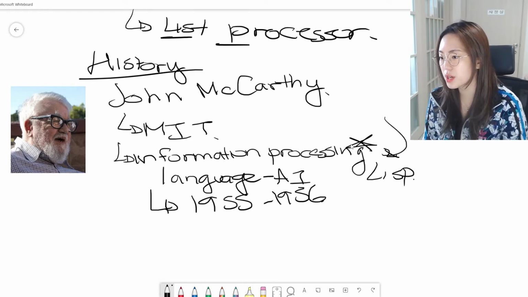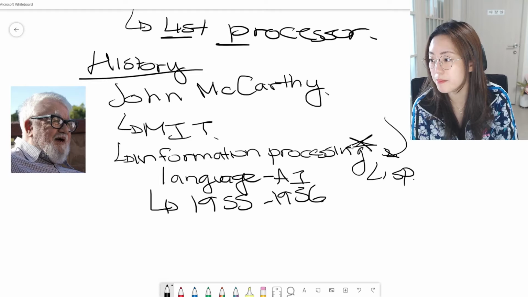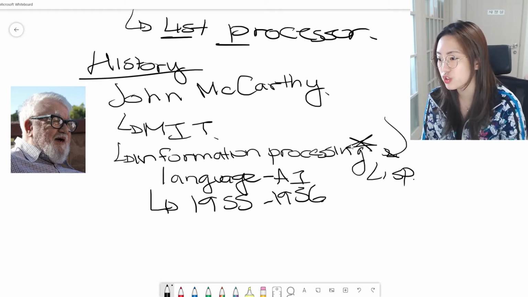McCarthy's original notation used bracketed M-expressions that would be translated into S-expressions. I don't see the difference.